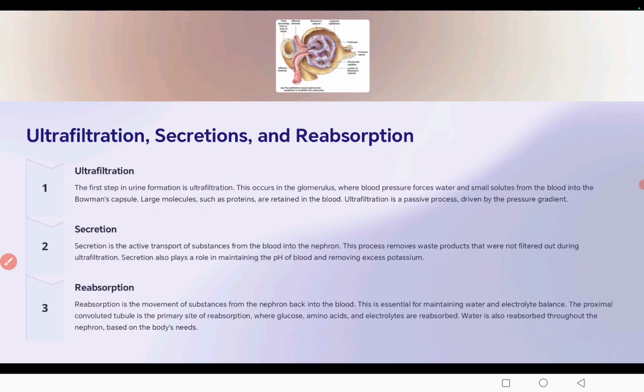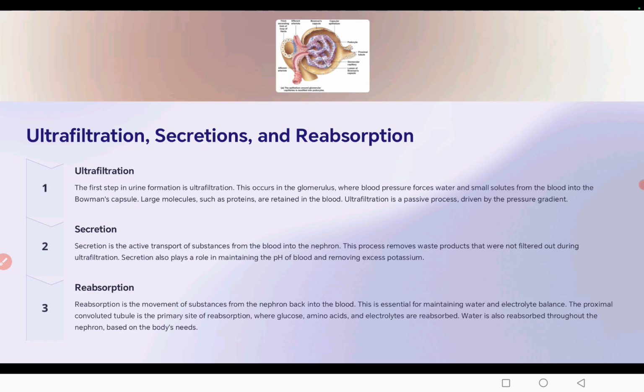Next is ultrafiltration. So filtration takes place in three steps: ultrafiltration, secretion, and reabsorption. First, ultrafiltration. The blood flows through the glomerulus under great pressure, which is much greater than in capillaries elsewhere. The reason for this greater pressure is that the efferent arteriole is narrower than the afferent arteriole.